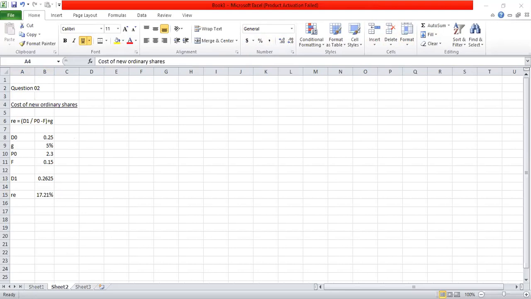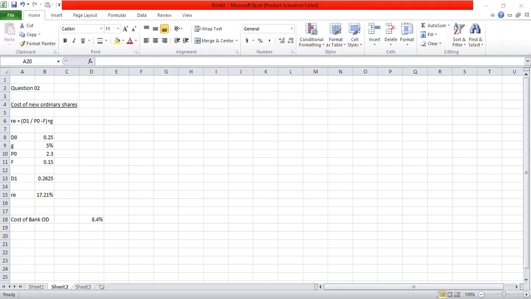Then on the bank overdraft, interest rate is 12% per annum. Cost of bank overdraft. Before tax interest rate is 12% per annum. Tax rate is 30%. So after tax interest rate is 8.4% on the bank overdraft. That is the cost of bank OD.